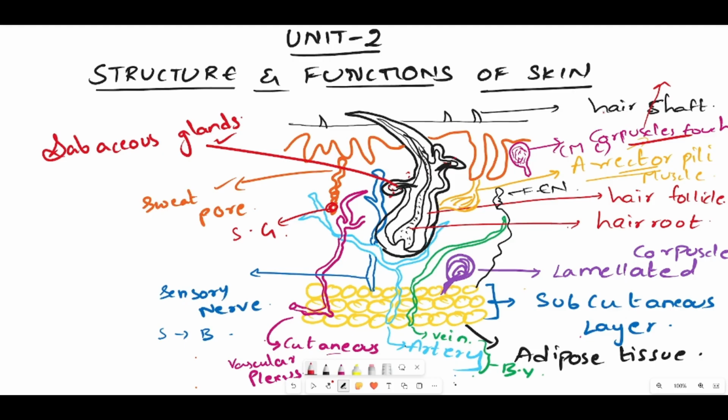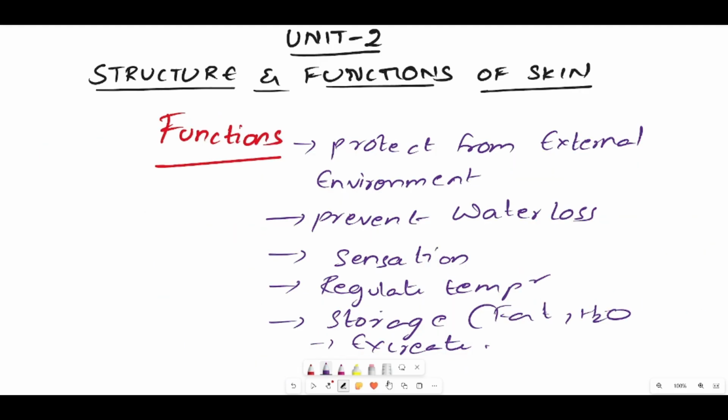So that is all about the complete diagram of the skin along with its functions. If you have to write functions separately, I'll also give you some other extra points. The functions of the skin include protecting from the external environment, preventing water loss, helping in detecting sensation, regulating temperature, storing fat and water, and it is also useful for excretion.